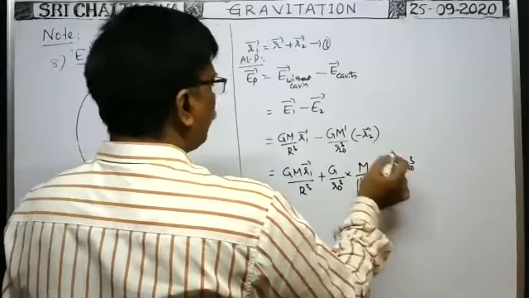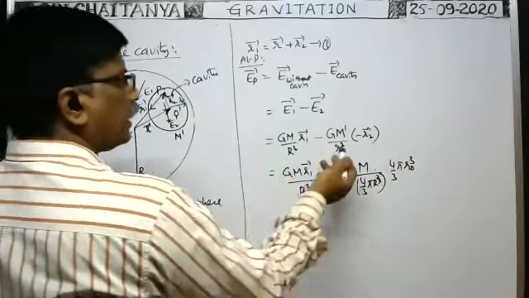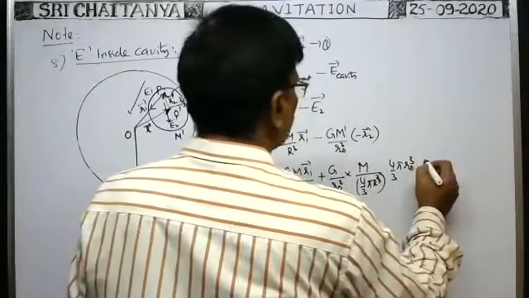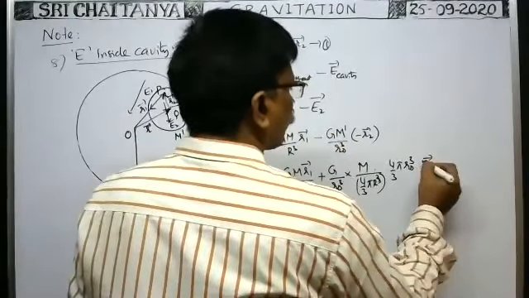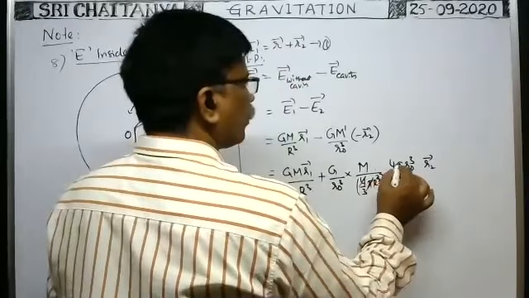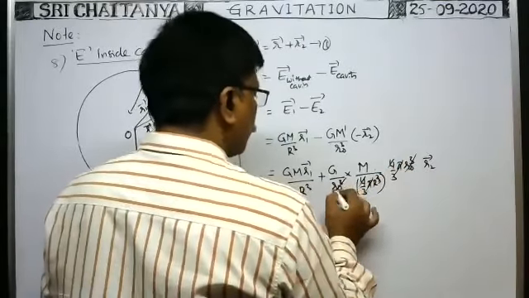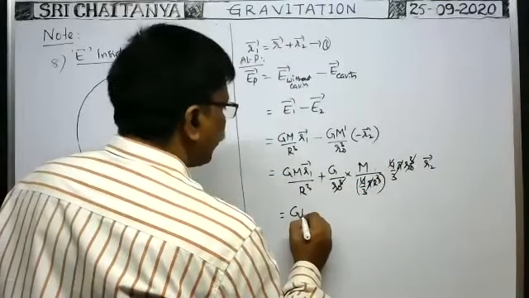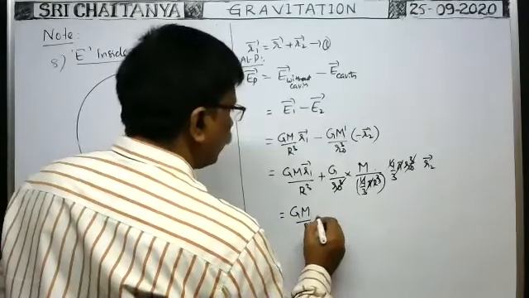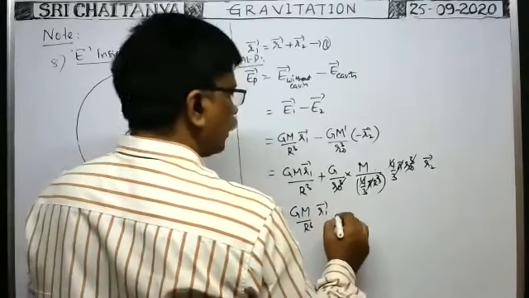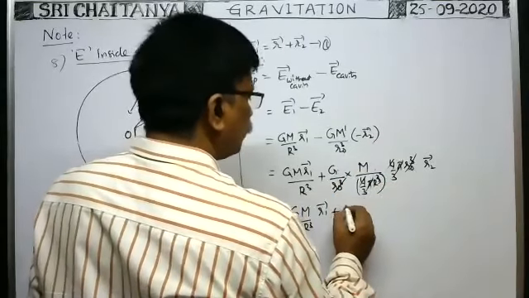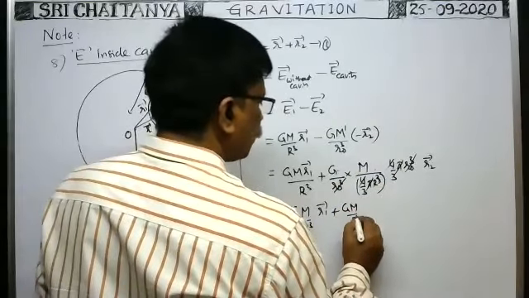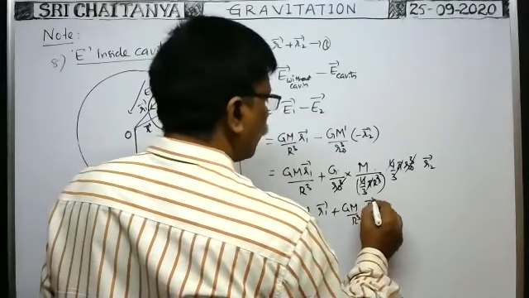Density into volume of the cavity gives the mass of the cavity, M dash, into R2 bar. Here 4/3 pi cancels, R0 cube cancels. Therefore, G capital M by R cube into R1 bar plus G capital M by capital R cube into R2 bar.